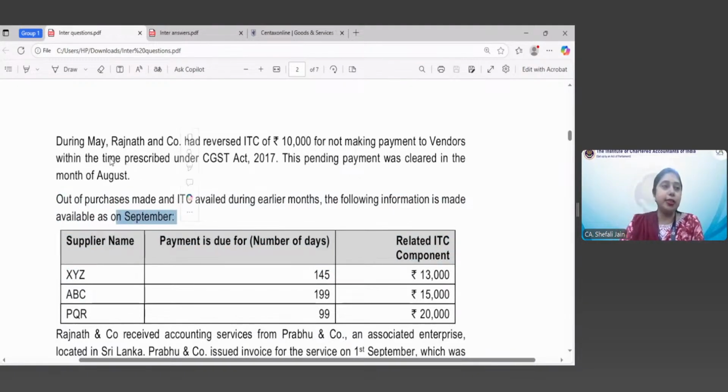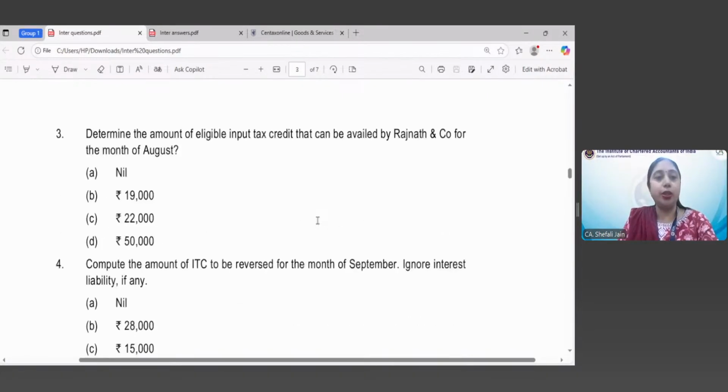For the month of August, they have provided us the information that the ITC of 10,000, which was reversed earlier, had to be, that payment was cleared in the month of August. So that means this ITC of 10,000 can be re-availed in the month of August. And that makes the total credit eligible in the month of August as 10,000 plus 9,000, that is 19,000. And the correct option is.